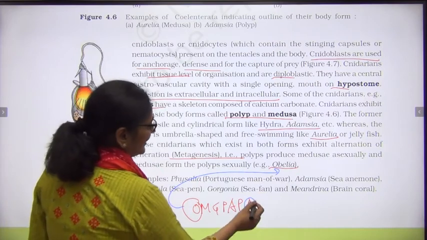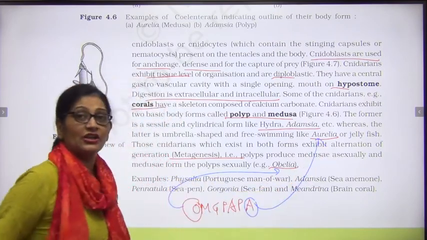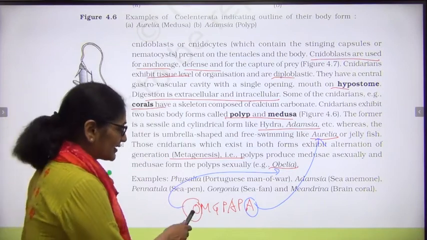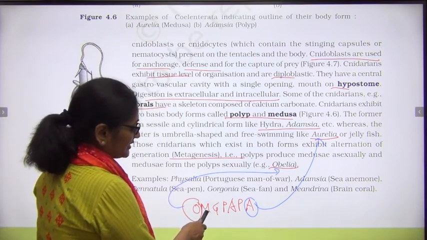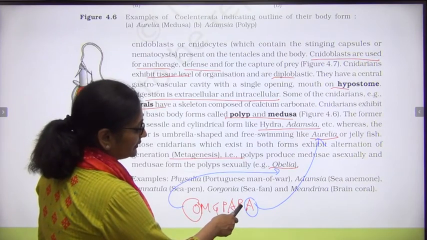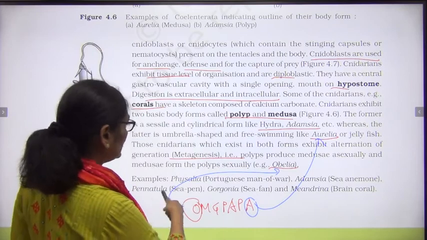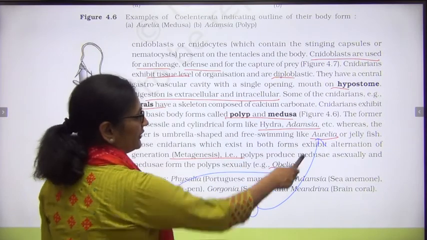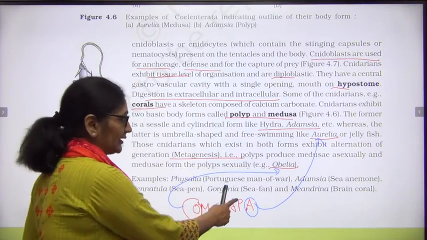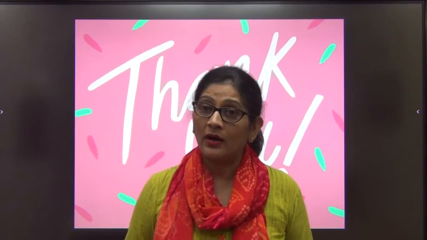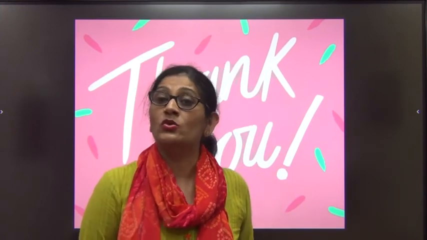And this A is Aurelia, the jellyfish. The photos of these two were not there. So now the example list is correct: Obelia, Meandrina, Gorgonia, Pennatula, Adamsia, then after Pennatula the Portuguese man of war, and Aurelia. Two extra examples other than those are in your theory part. So with that we come to an end of coelenterates.